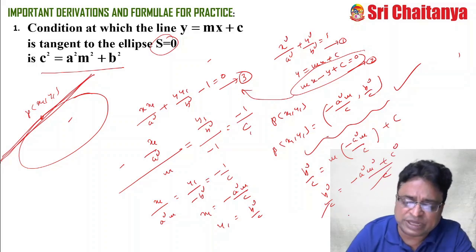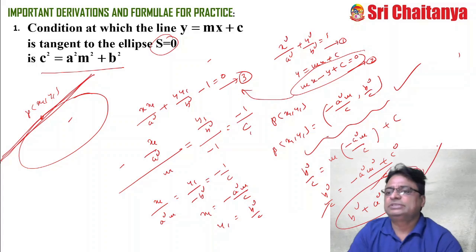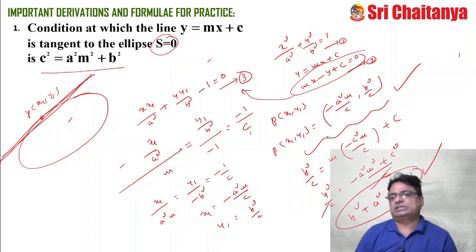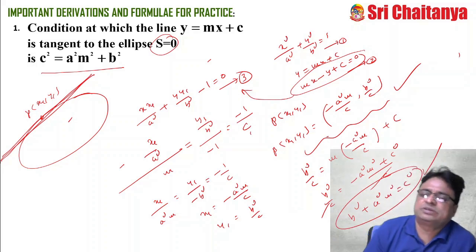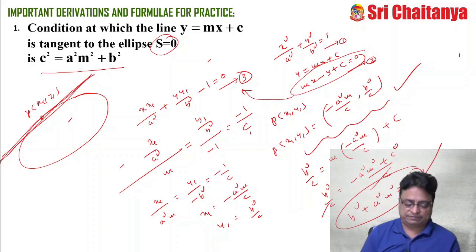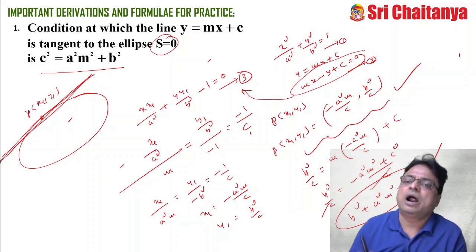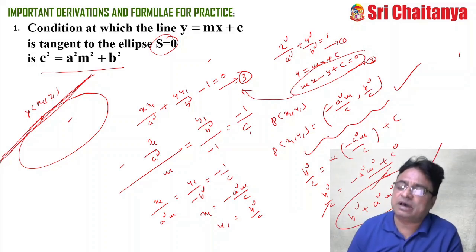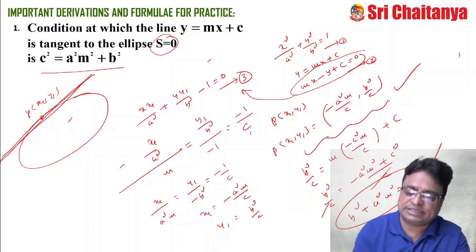So b square plus a square m square is equal to c square. This is the condition. This is another way of deriving this. With the help of these beautiful steps, we have learned so many things. We practiced how to find the equation of the tangent, we learned how to find the equation of the normal, and how to find points of contact, etc.